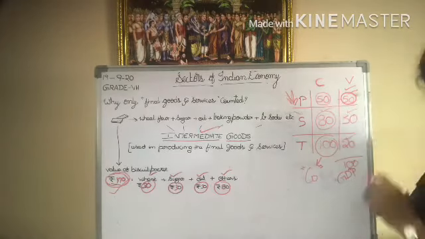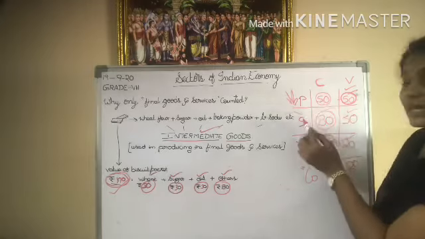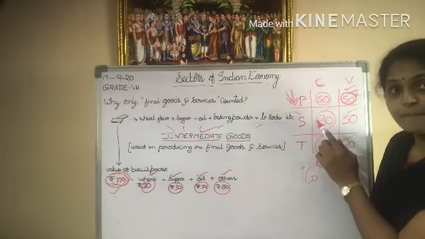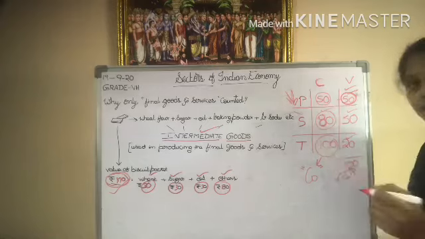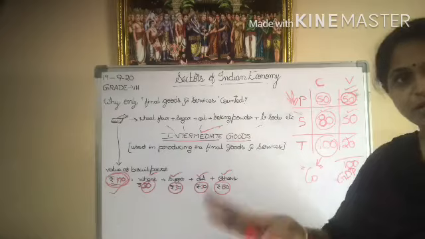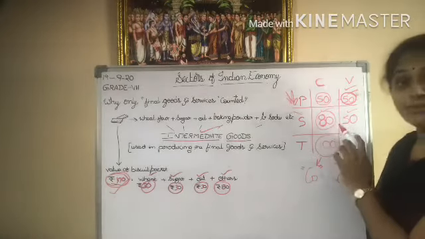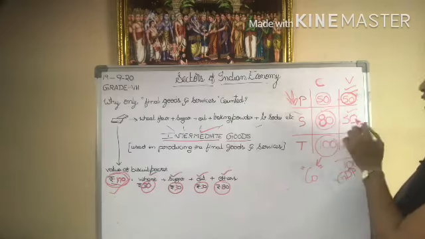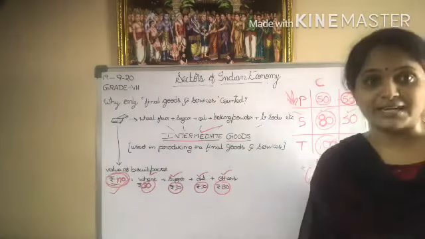Now coming to the secondary sector. In this secondary sector, the sugarcane is taken to the industry where the price of sugarcane goes up to 80 rupees, because some ingredients are added and some processing of the sugarcane is done there. So here the cost goes up to 80 rupees. But what will be the value of the final product in the secondary sector?